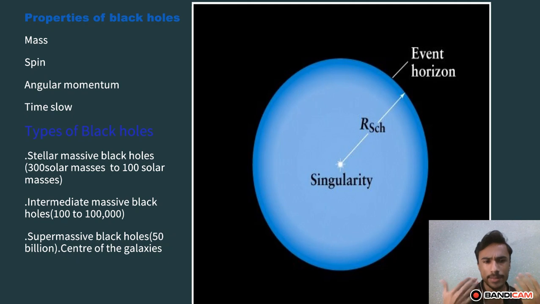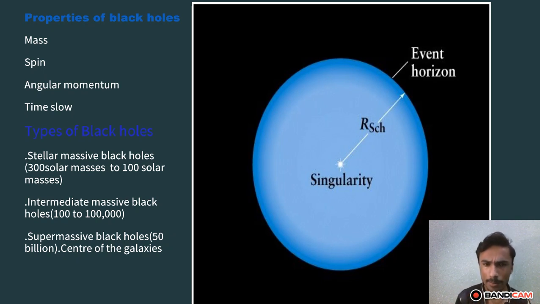And there are three types of black holes. First, stellar mass black holes. These came into existence when a star ended its life with a tremendous explosion, which is known as a supernova. A supernova is the last stage of a star's life. When the star bursts in a supernova explosion, the final object that comes into existence is a black hole or a neutron star, depending upon the mass of that star. Stellar mass black holes range from about 3 to 100 solar masses.